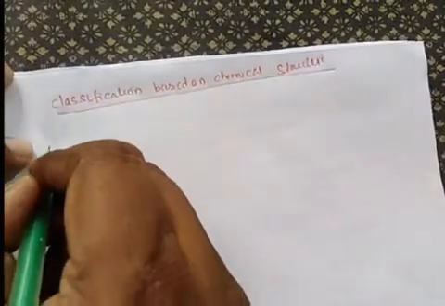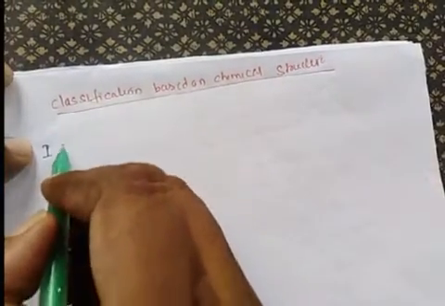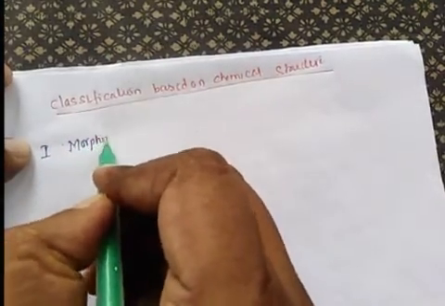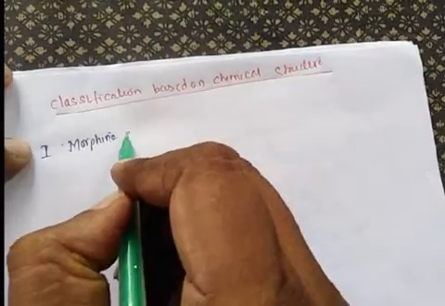Based on the chemical structure, these narcotic agonists are classified as follows. The first category is morphine and its analogs.